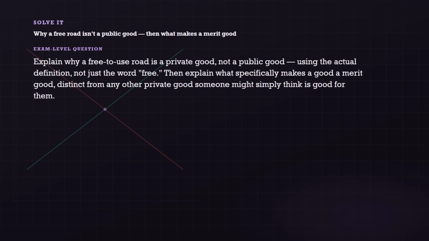Here is your exam-level question. Explain why a free-to-use road is a private good, not a public good, using the actual definition, not just the word free. Then explain what specifically makes a good a merit good, distinct from any other private good someone might simply think is good for them.